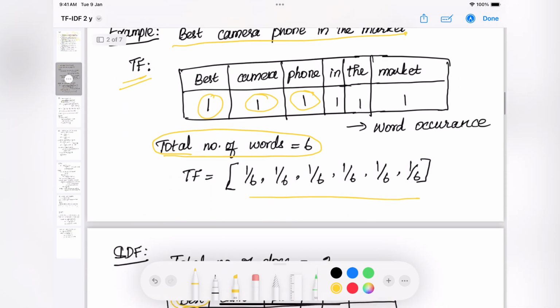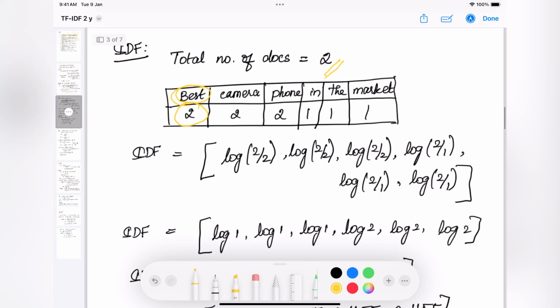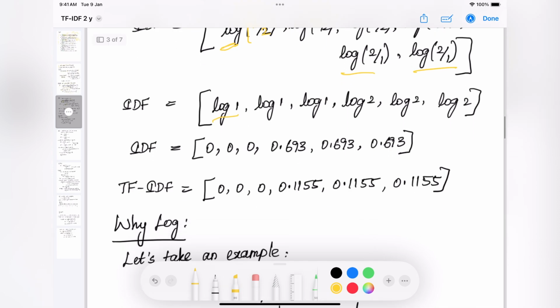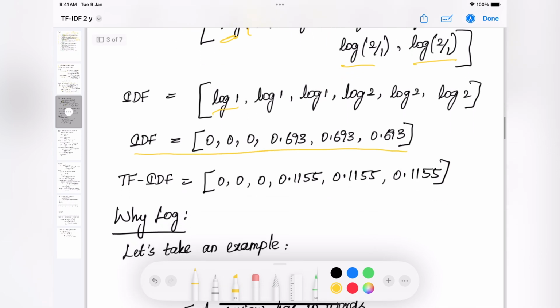At the end, IDF will look like a log of the total number of reviews over the number of reviews containing the word. The numerator will be the same, because we place the total number of reviews, so it will always be 2 in this scenario. In the denominator, for best it will be 2, camera 2, phone 2, and for the rest of the words it will be 1. So it will be log 2 by 2, which is log 1, and for the others log 2. I'm just calculating the actual value of it.